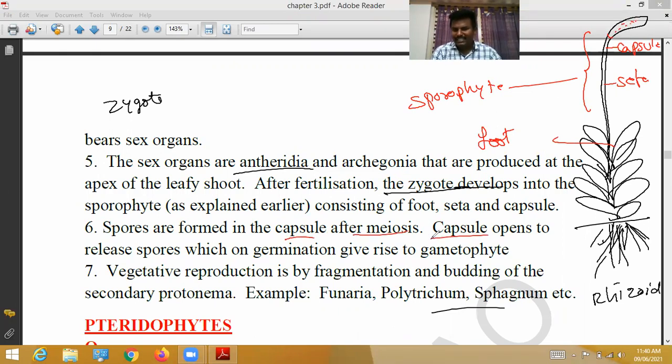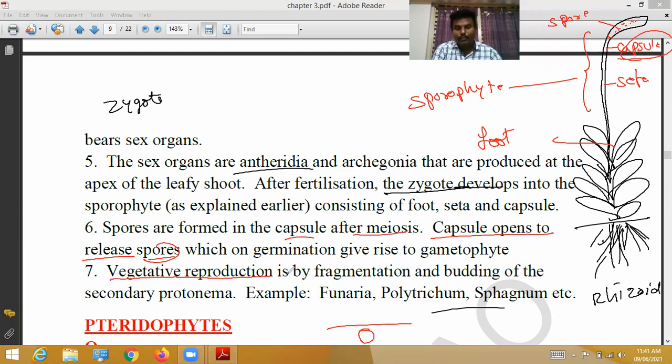After meiosis, the capsule opens and releases spores. When the spores fall on the ground, they germinate and the life cycle starts again.